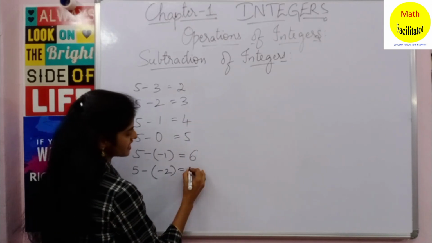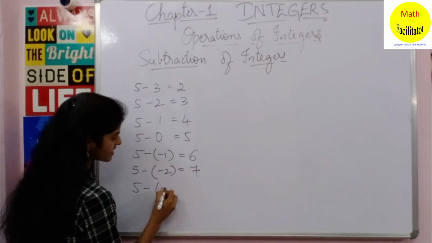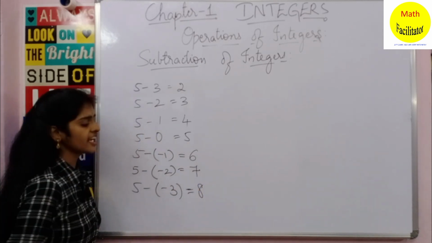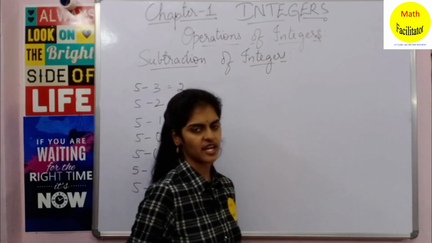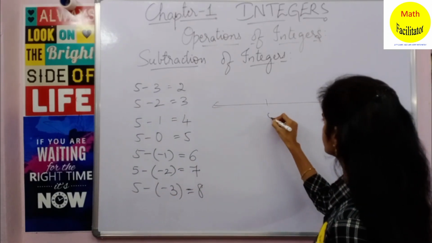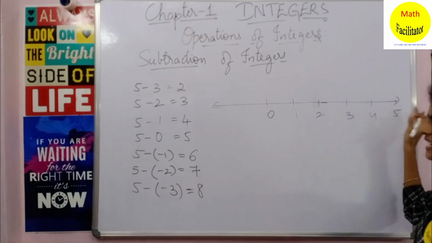Yes, so following this pattern, after 6 it is 7. Yes, now 5 minus (-3). So after 7 it is 8. Yes, now let us see this pattern on the number line. Okay, so draw a number line: 0, 1, 2, 3, 4, 5 and so on.